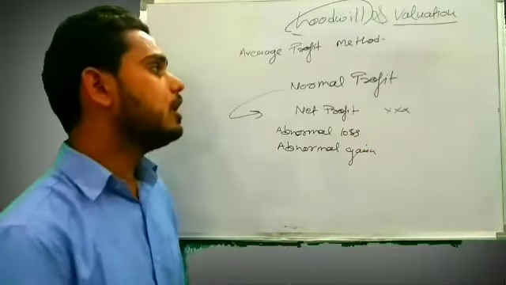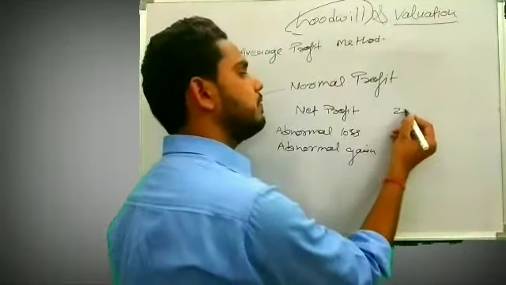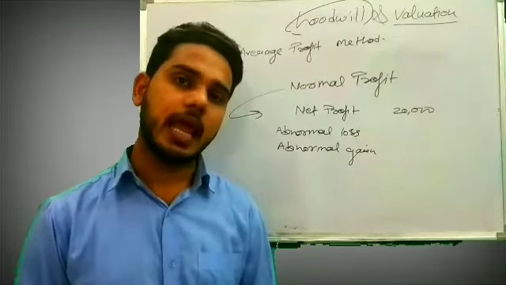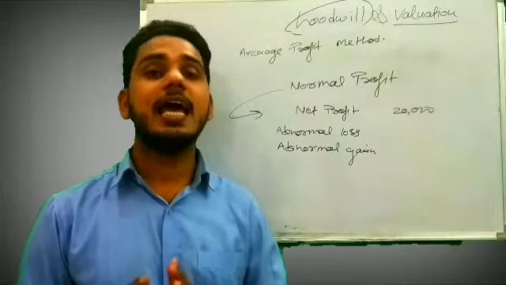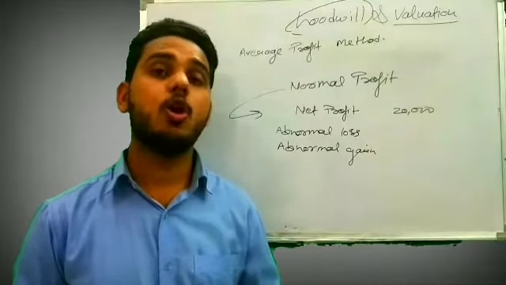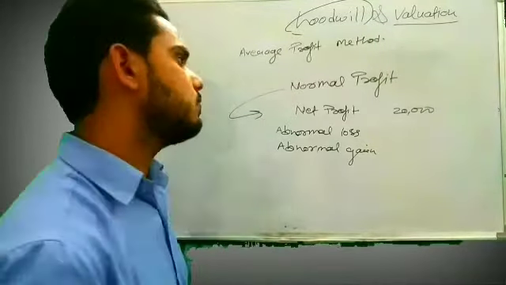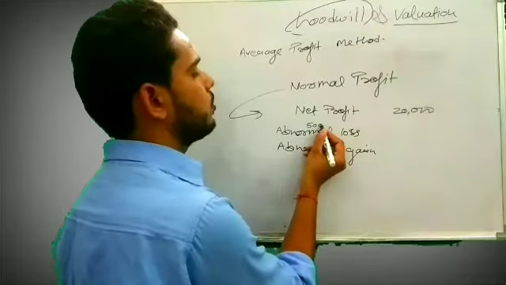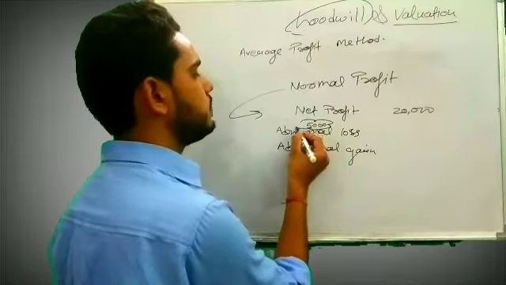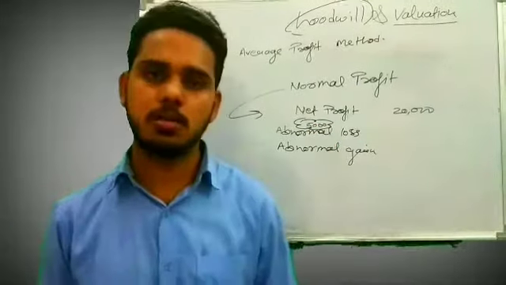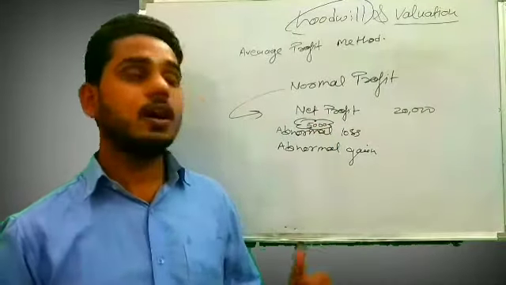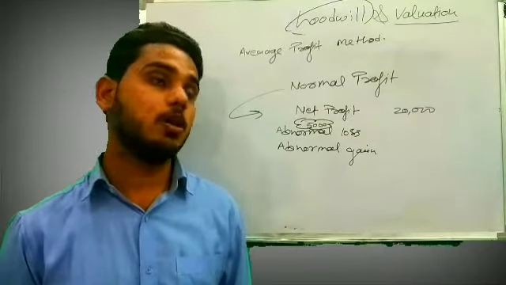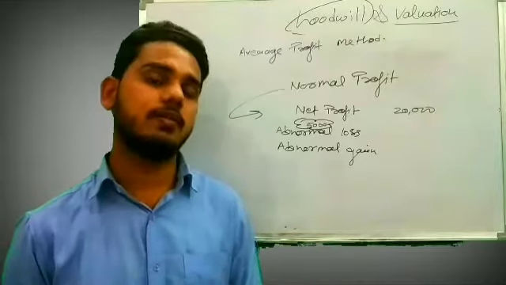So for example, it is given in the question that we earned a net profit of 20,000. But in that year there was an abnormal loss, for example, loss by fire, and that loss was, let's assume, 5,000 rupees.